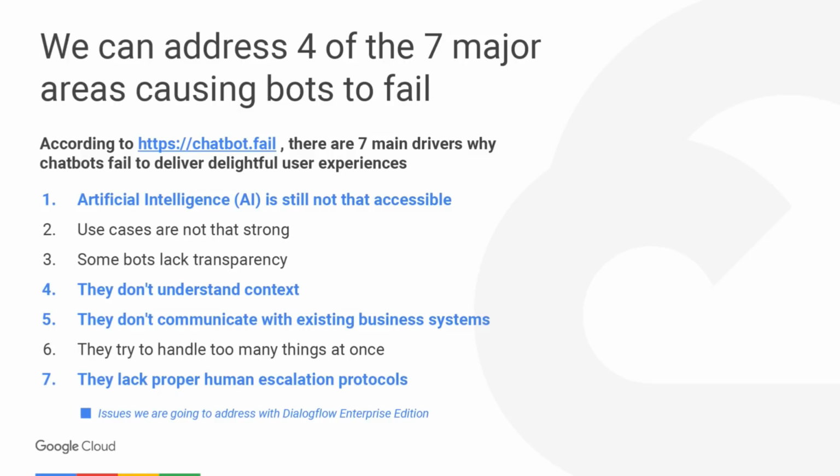The good thing is we think with Dialogflow, we can really address a bunch of these. Dialogflow is making AI accessible. Dialogflow is built on conversational context, so you can get different answers depending on what users said previously in the conversation. Dialogflow will allow you to integrate with your existing business systems and your existing systems for human live agents, which lets you do escalation. For the other three, we're working very closely with customers to share best practices and guidance about how to build great conversational AI experiences, and we'll come back to that later in the presentation.